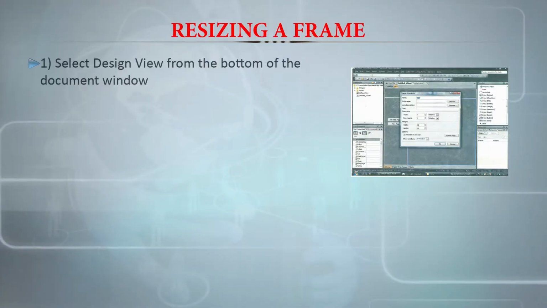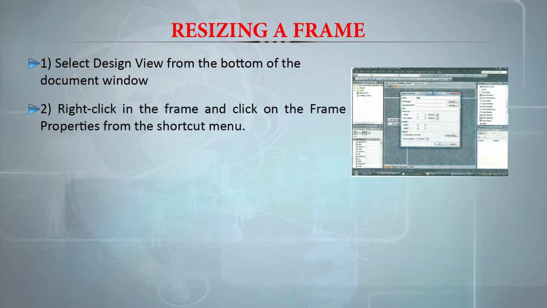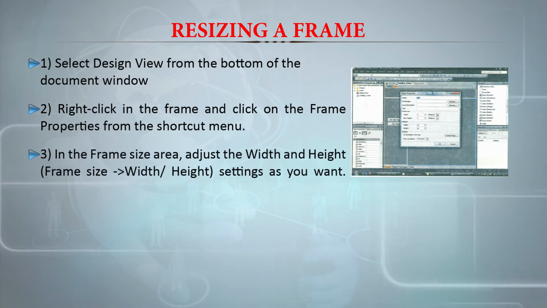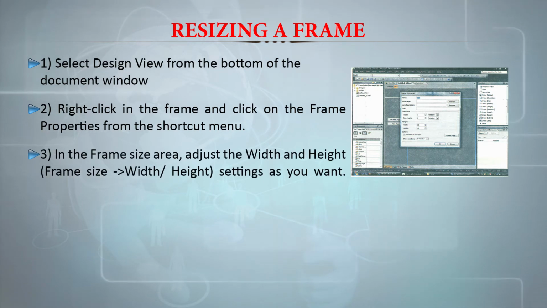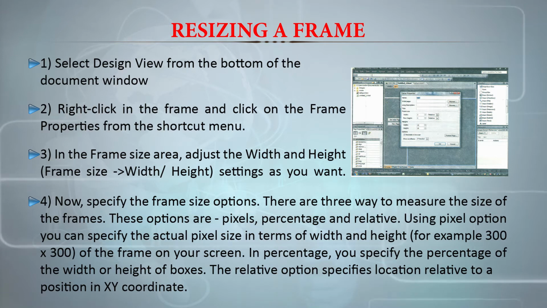First, you select the design view from the bottom of the document window. Then right click in the frame and click on frame properties from the shortcut menu. In the frame size area, adjust the width and height. That is, frame size will be adjusted at the width level or height level based on the settings you make. Now you have to specify the frame size options. There are three ways to measure the size of the frames.